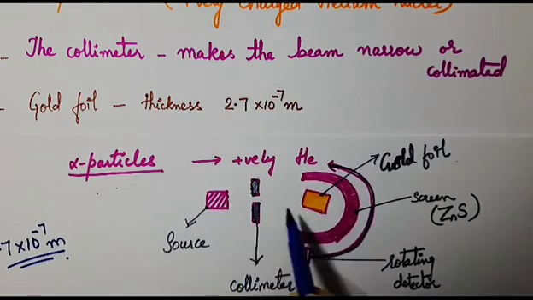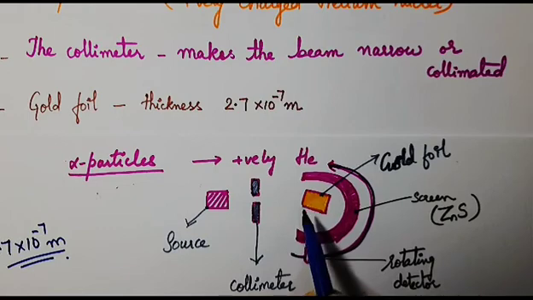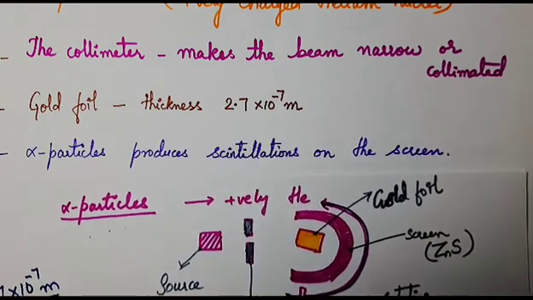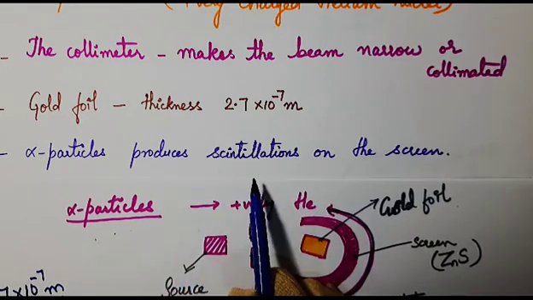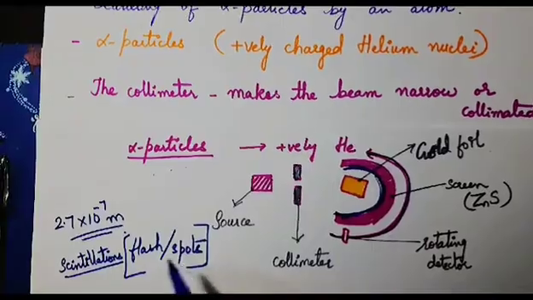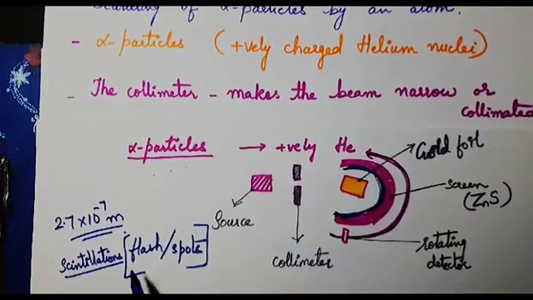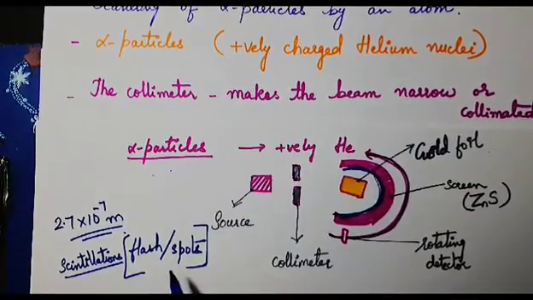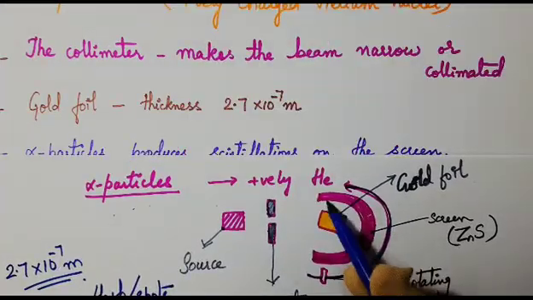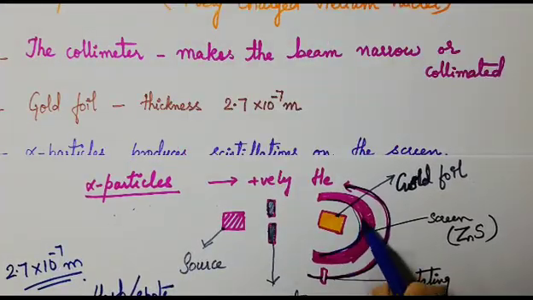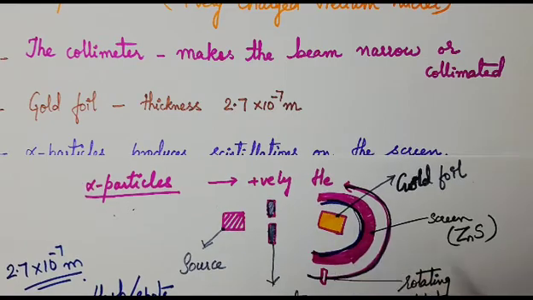This beam, when it falls on the gold foil or film, gets scattered. These scattered alpha particles produce scintillations on the screen. Scintillations are nothing but flashes or spots which are produced on the screen.